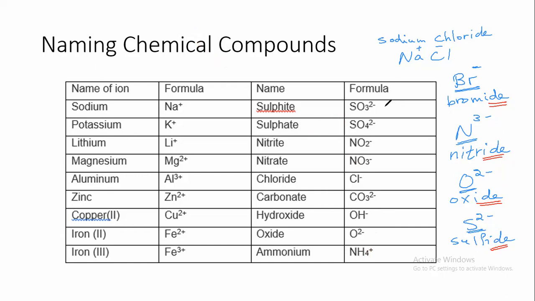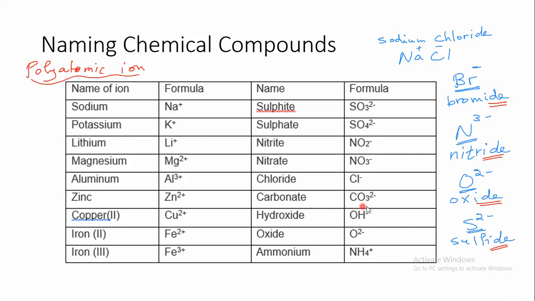We call this a polyatomic ion. What do we mean by polyatomic? Polyatomic means that it consists of more than 1 atom that are bonded together. Like here, you will see that sulfur is bonded to O3, or sulfur is bonded to O4, or nitrogen is bonded to an oxygen in this one and that one.